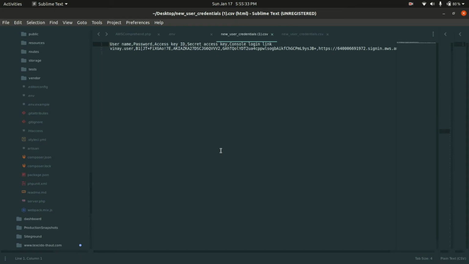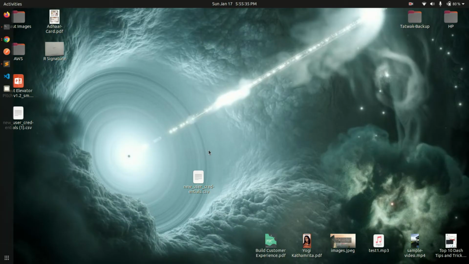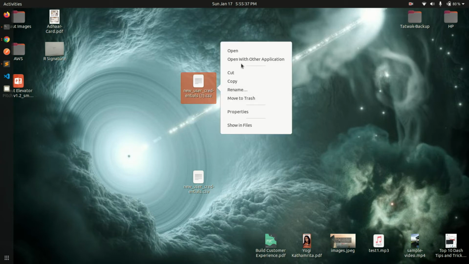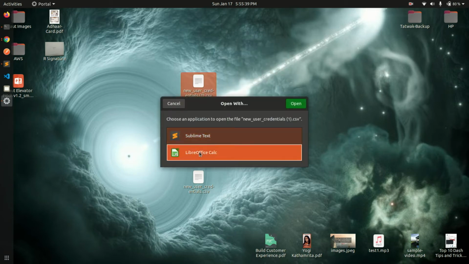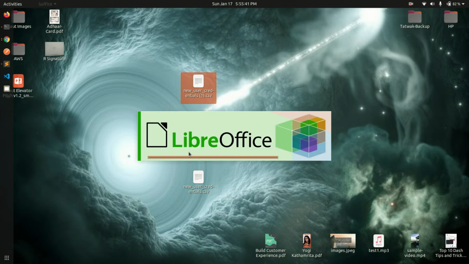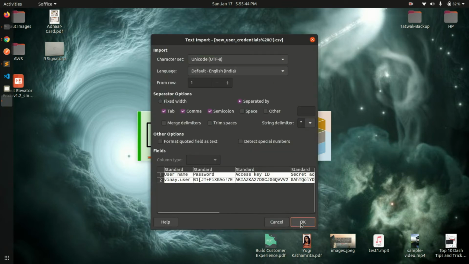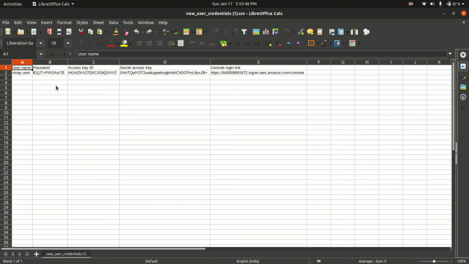let me open this file in LibreOffice, because it's a CSV file. So your username is Vinay. The management console password is this one. If you need programmatic access, you are provided these two credentials. And for your management console login, this is the URL that you can use.